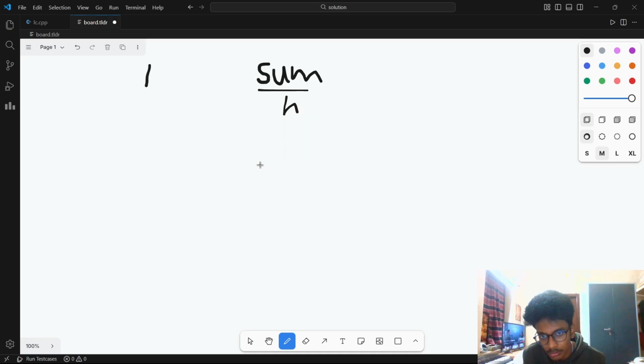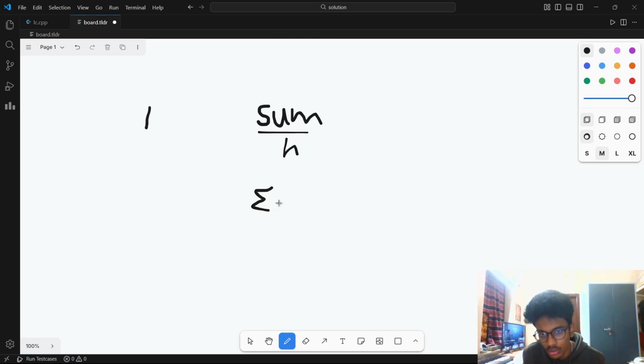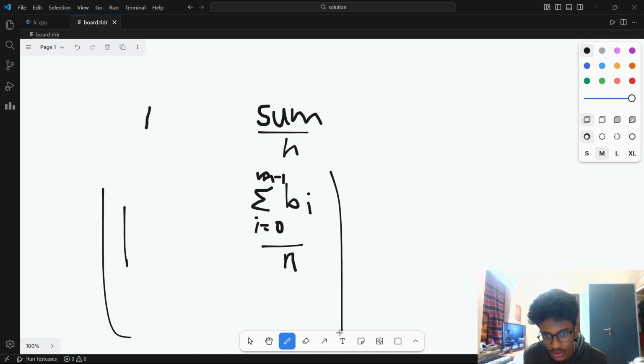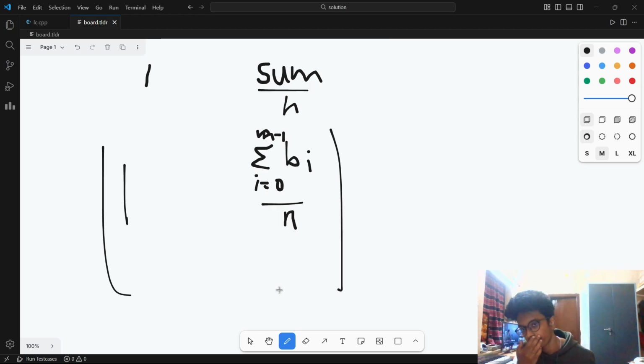What is sum by n? It's the sum of batteries[i] for i equal to 0 to m minus 1, divided by n. Let's say there are m batteries. So this is the expression, and the answer is always within this limit.